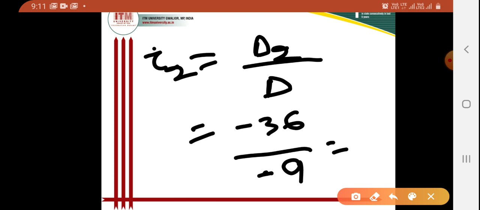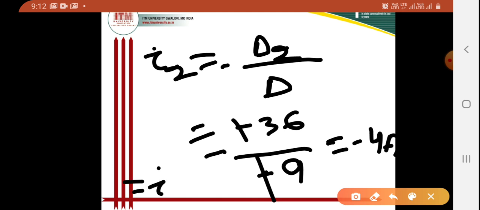Here, when I am calculating the value of I2, I have to take a minus sign also, that is I2 is equal to minus of del 2 by del. So minus of 36 by 9, this will be cancelled, that is 4. So it will come as minus 4 ampere. So I can write I2 as minus 4 ampere.